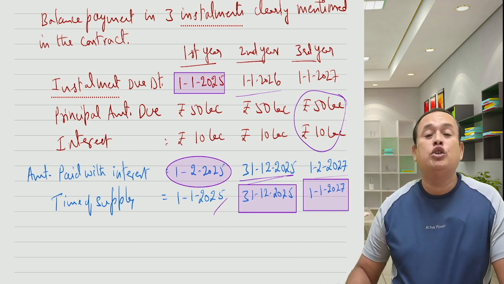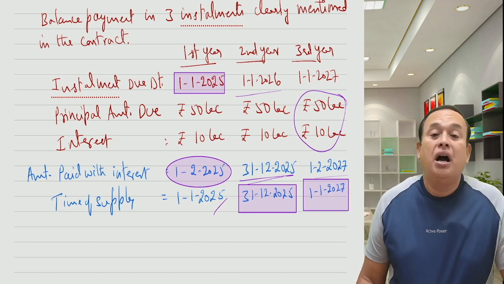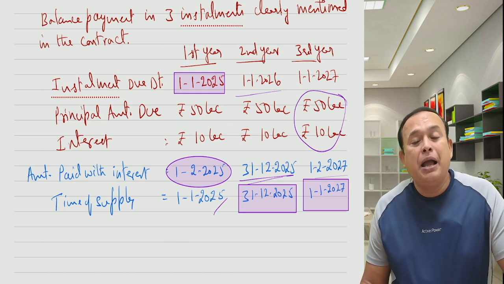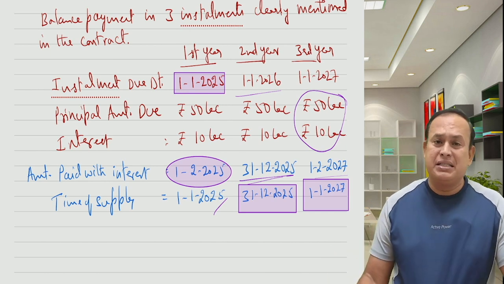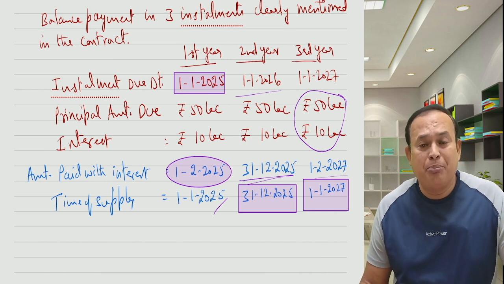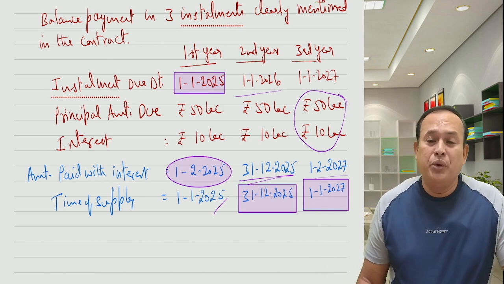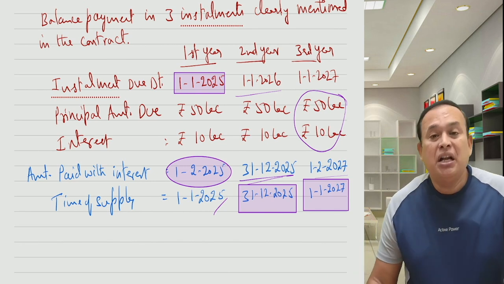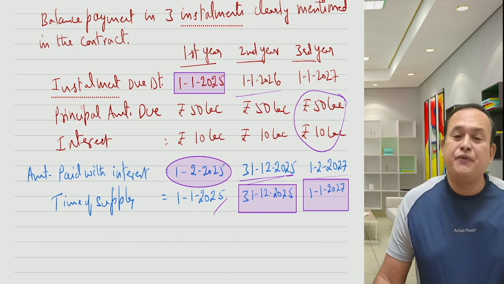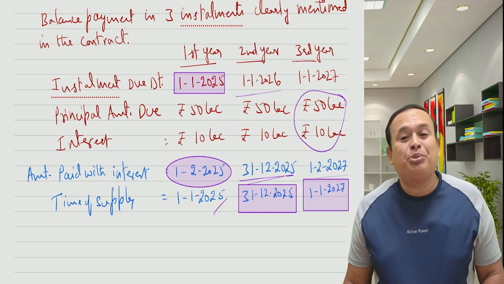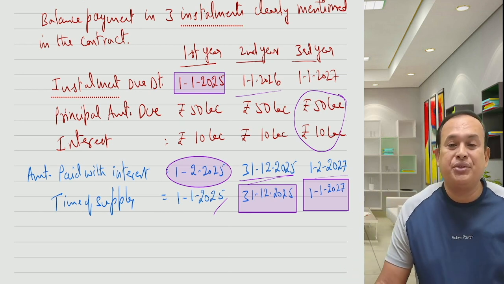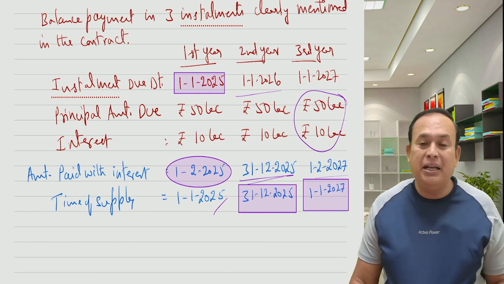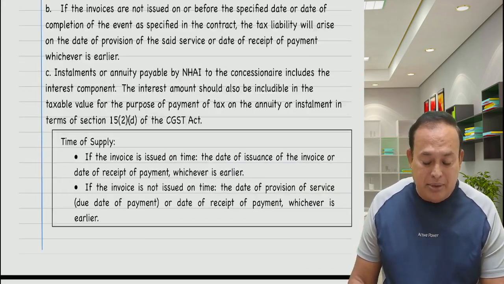You have to proceed to find out the time of supply in the case of a hybrid annuity model project, where the concessionaire receives the payment over a period of a few years, while maintaining O&M, operations and management service, after completion of the project. If so, the time of supply should be considered as per continuous supply of service. In this manner, you have to identify the time of supply as set by the CBIC circular.